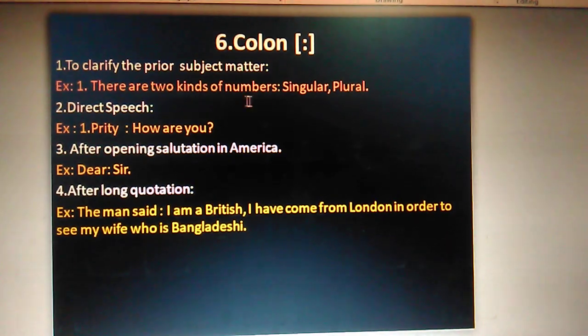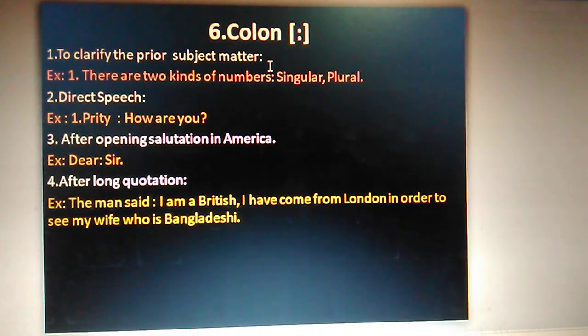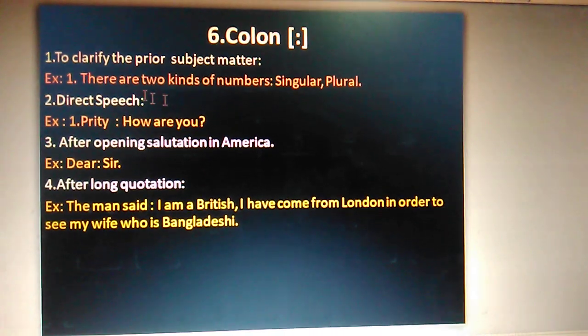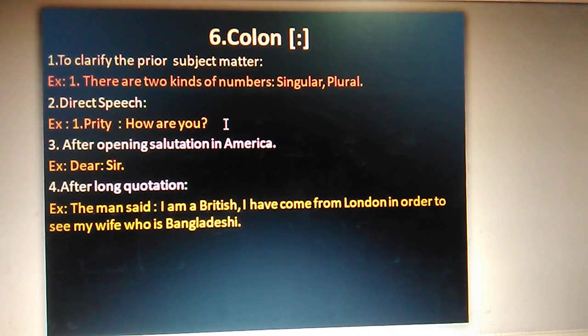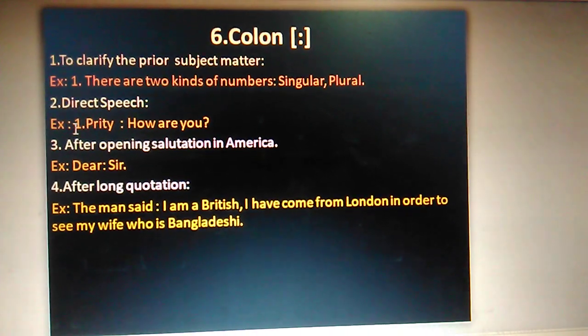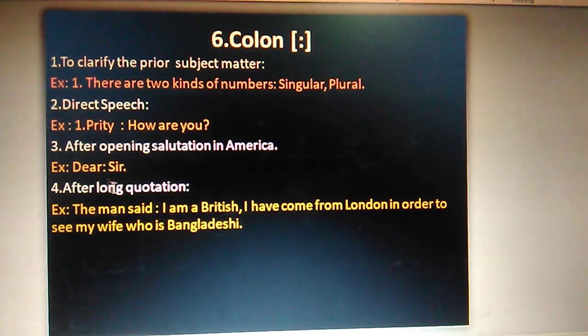For example, there are two kinds of numbers. One is singular, another one is plural. So two kinds of number. Then I need the clarification: singular and plural. Direct speech: Priti, how are you? When we are going to write the dialogue, we mention the name of the speaker before. So if we mention the name of the speaker before like this, then we'll put colon.